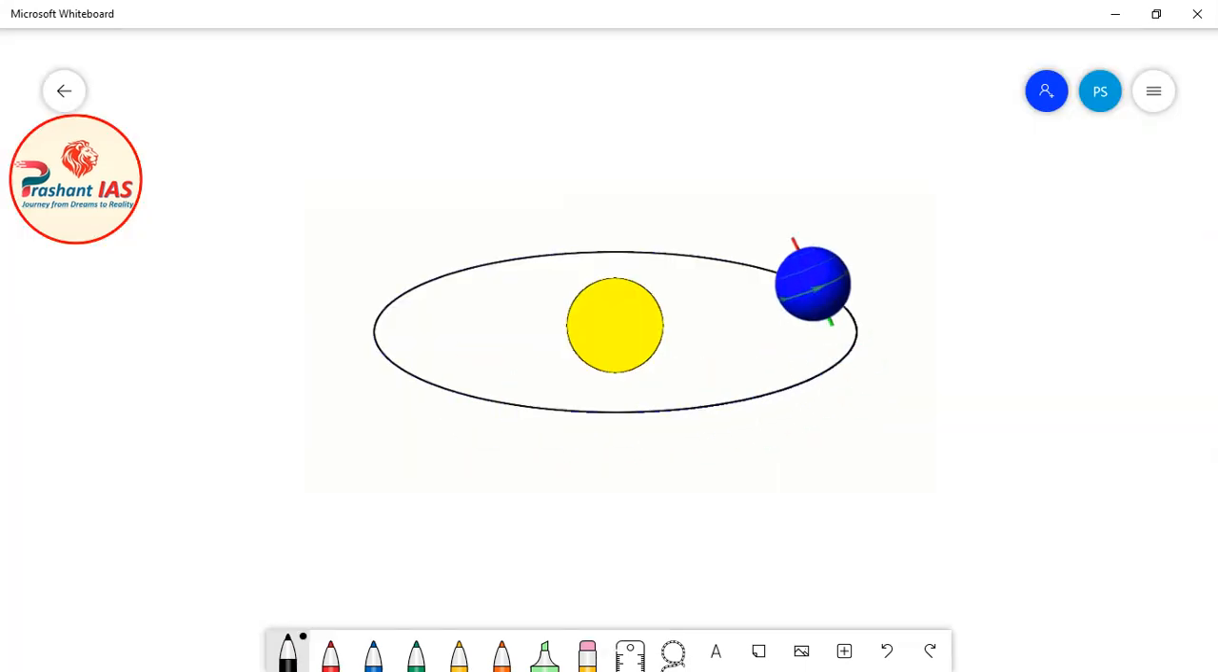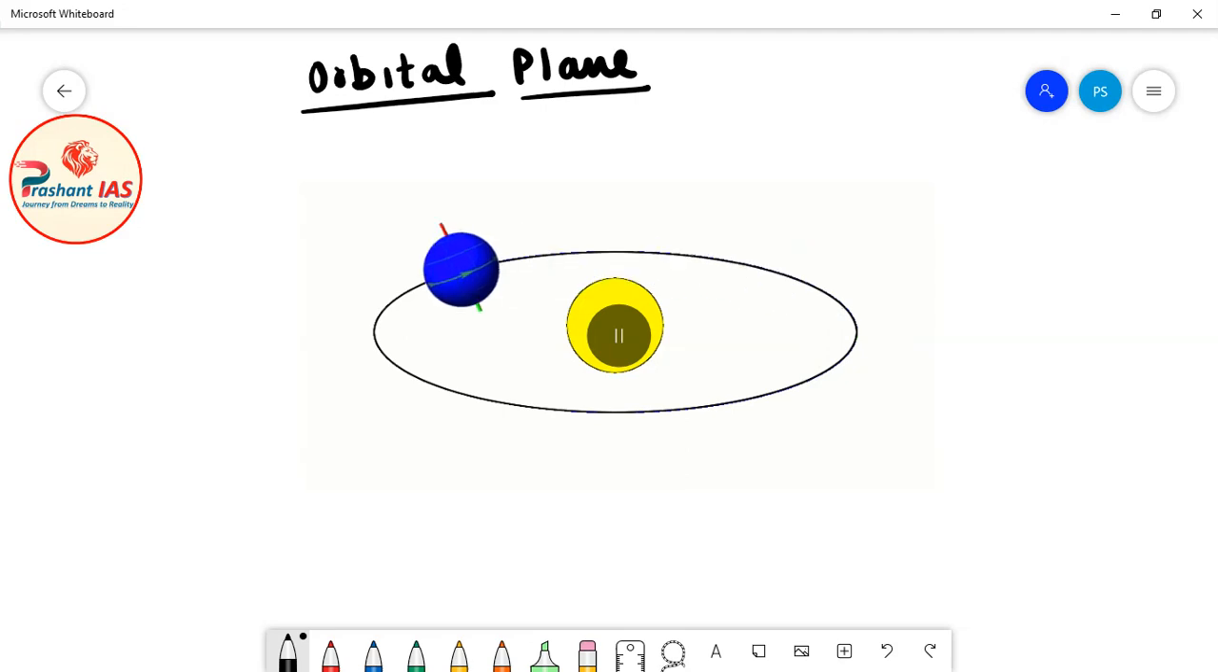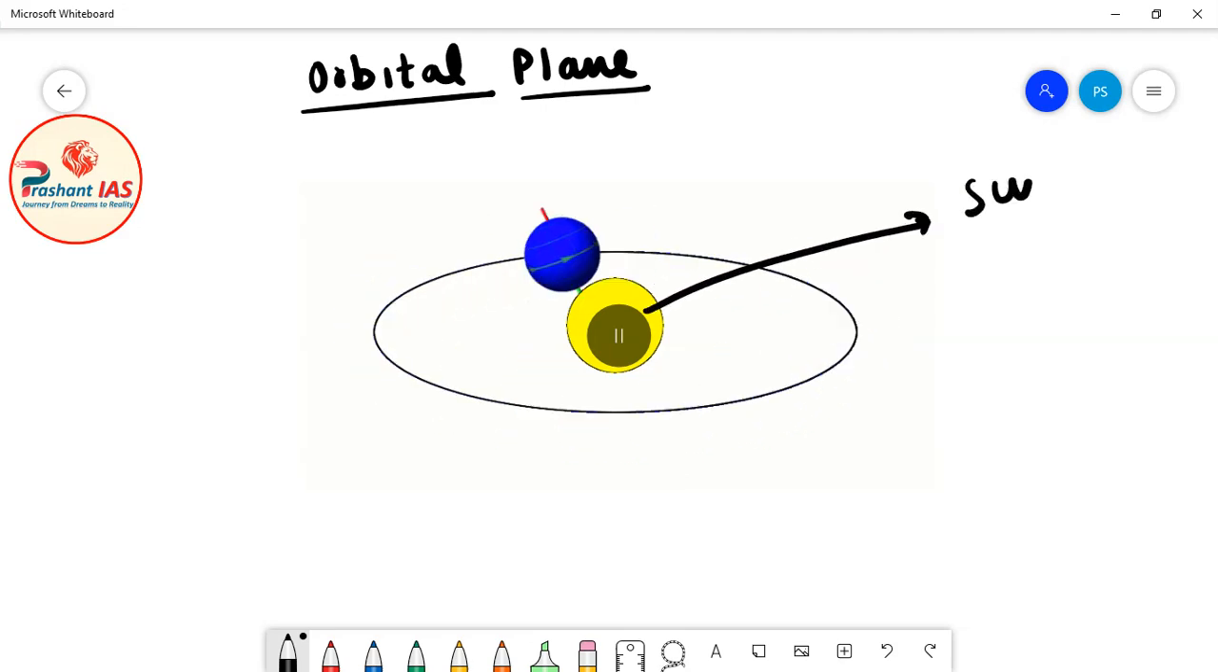Friends, now I would like to teach you one very important term, and the term is orbital plane. So what is orbital plane? Before discussing anything further, we need to know the meaning of orbital plane. Now you can see an animation on the screen. You all know what this is. This is the sun, and this blue body is Earth.